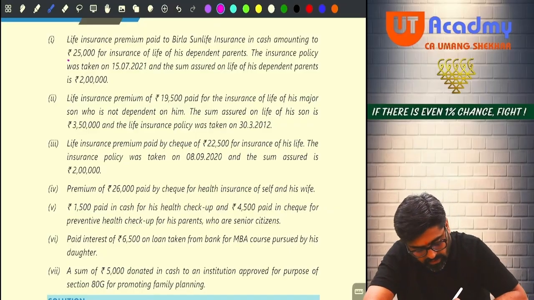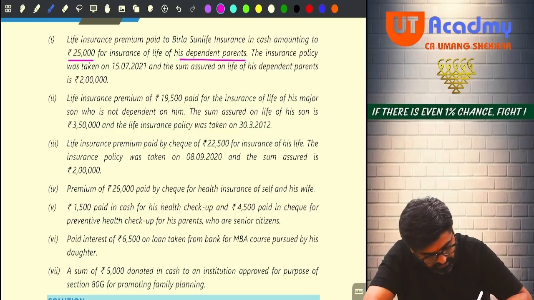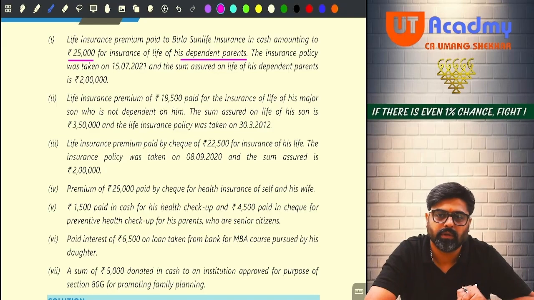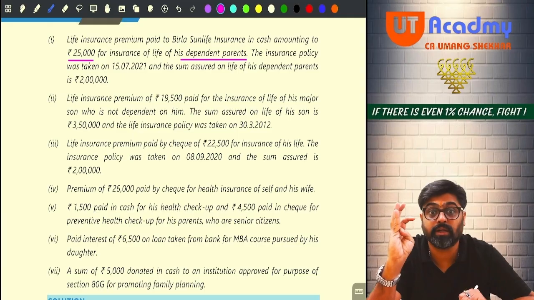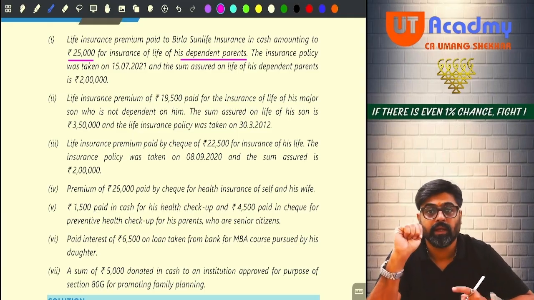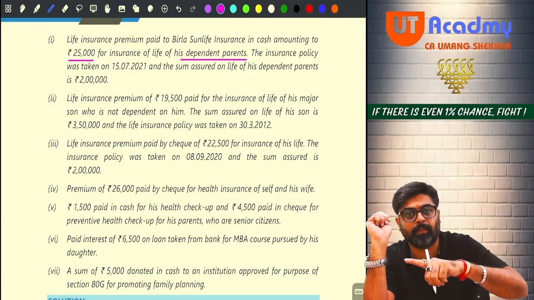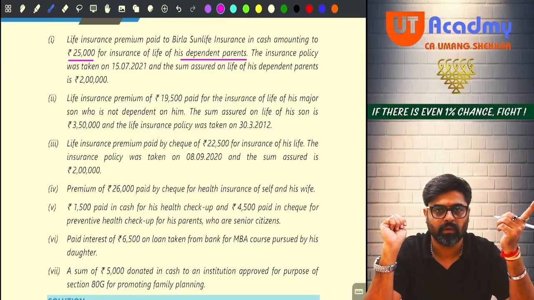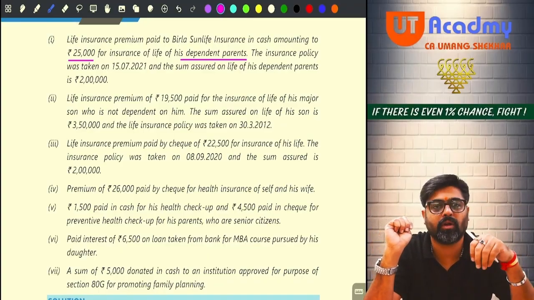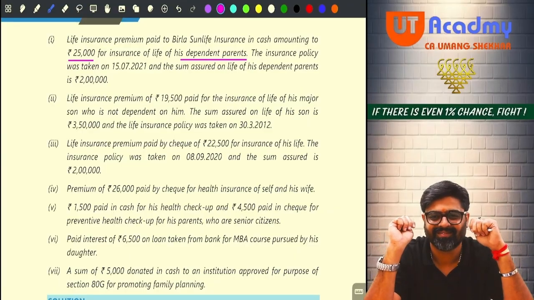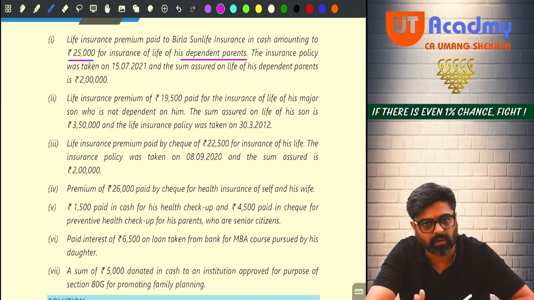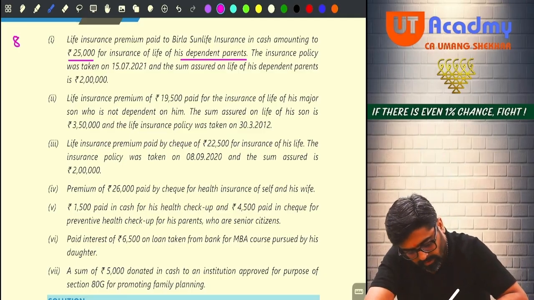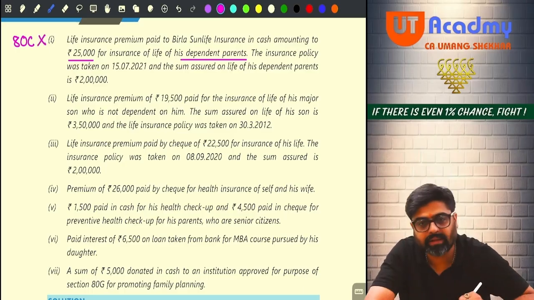Because 25,000 you have paid for dependent parents. You have to pay for yourself, your spouse and your children, not for your parents. If this would have been a medical insurance premium, then it would have been allowed. But wait, still it was not allowed because it was paid in cash. Getting my point? So life insurance premium paid for parents is not allowed. Yes or no? Under 80C. So this 25,000 you will ignore.